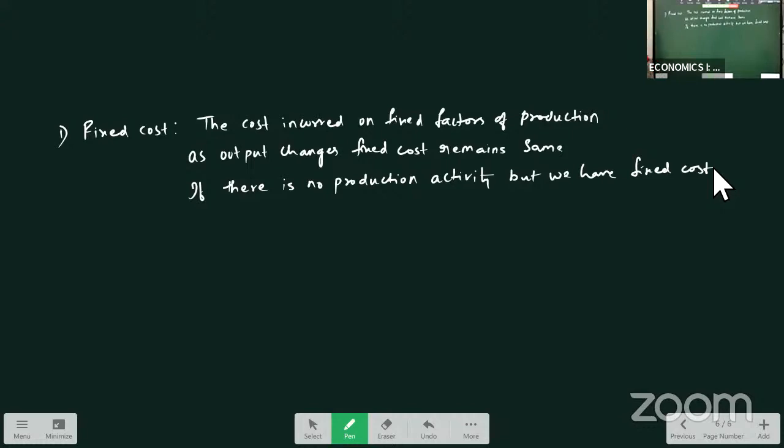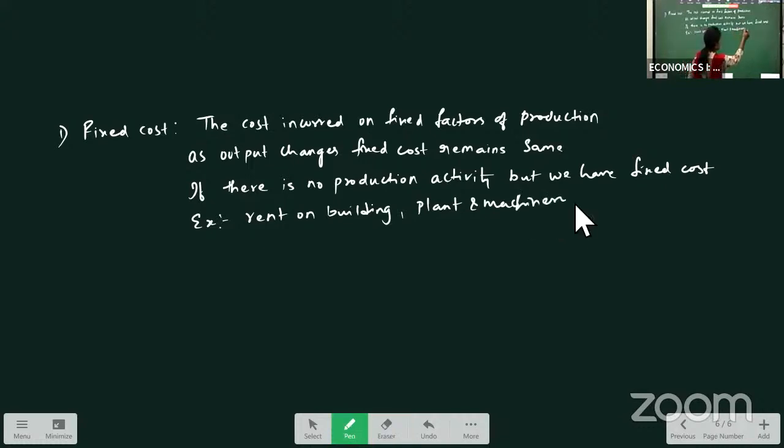Examples of fixed cost are plant and equipment, rent on building, interest, depreciation, etc. Rent on building, cost of plant and machinery. These are called fixed cost.